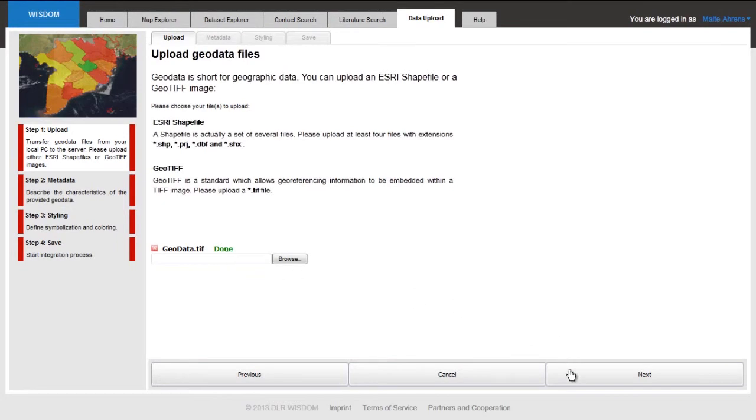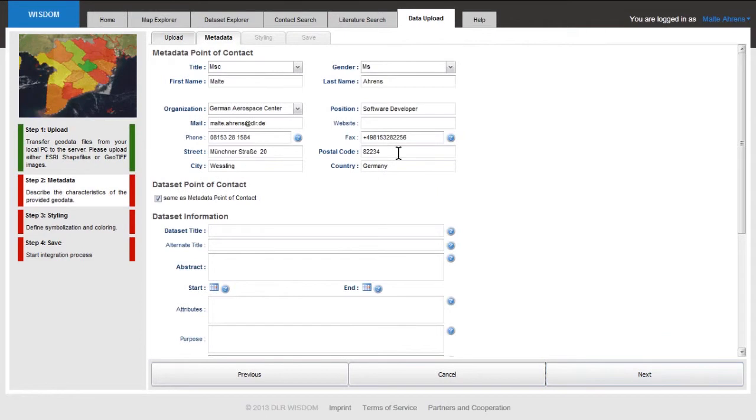And now we can upload it to the system, either with a step next, or simply by clicking at metadata, we can go to the next step. Now we have to describe this data. So you enter as metadata, where the data has come from. You can say what the title of the data set is. You can write a short abstract. You can define it in detail. So the data set can nicely enter our system. And then you might want to upload this very data set.